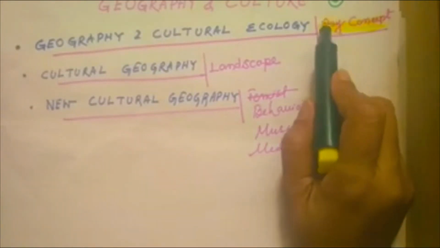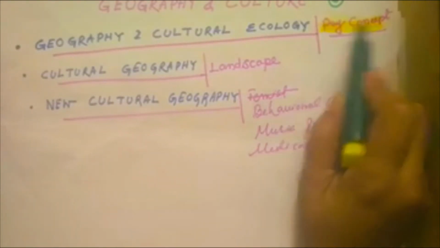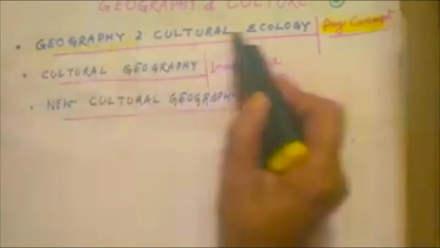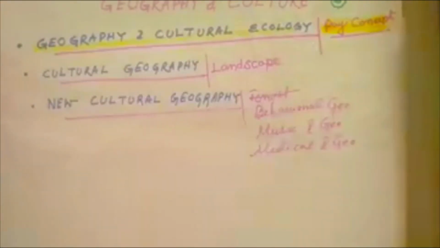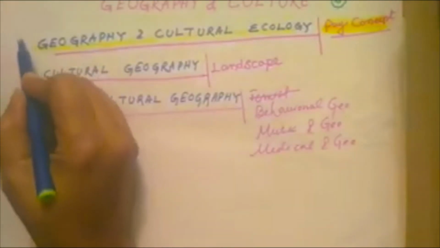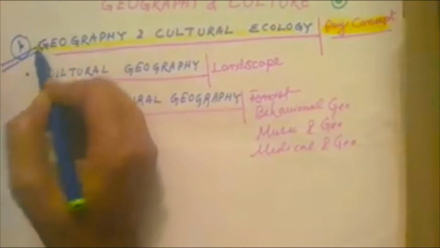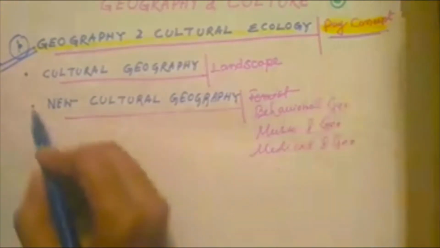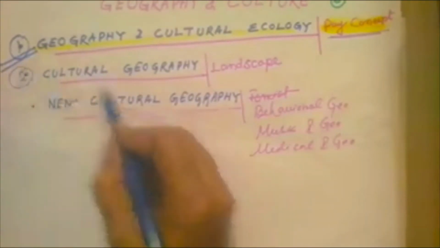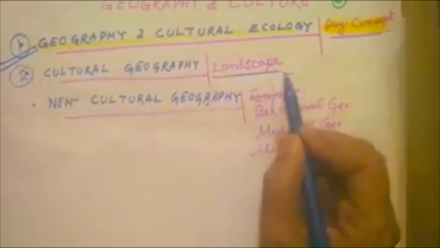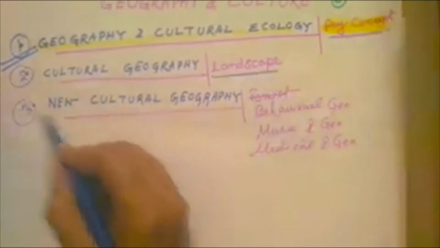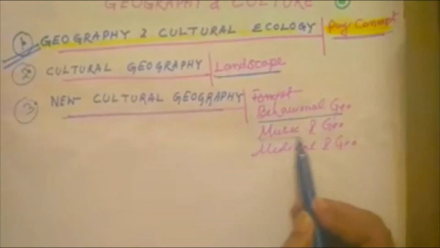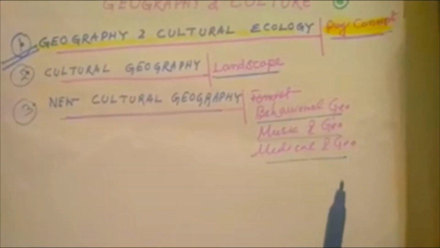This area is governed by cultural attributes as well as physical attributes, that is, the geography, and this is nothing but the study of geography and cultural ecology established by the French school of thought, that is, the pays concept. The second one is cultural geography, that is, the landscape study of Carl Sauer. And the third one is the new cultural attributes related to behavioral geography, music and geography, medical geography, and so on.